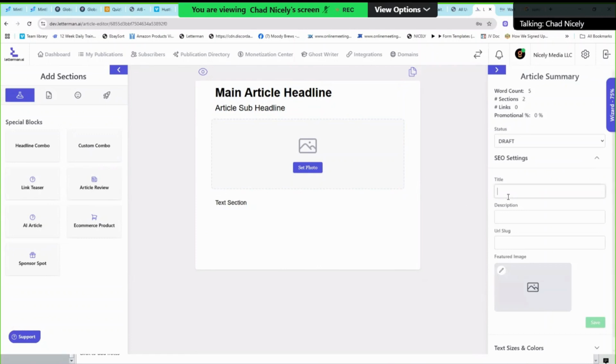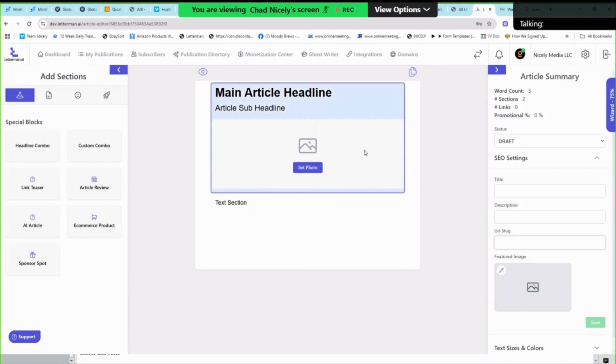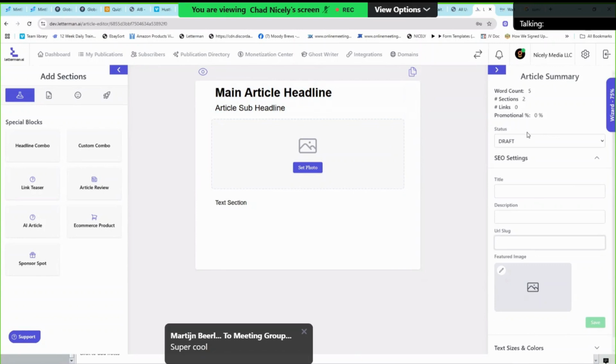But if you want to come over here and give us a title and give us a description and come up with your slug and load an image, and if this is your article, great. Don't come complaining to me. You can do that. Does that make sense? And as soon as you go and you put it in publish, you can add it to your article archives.